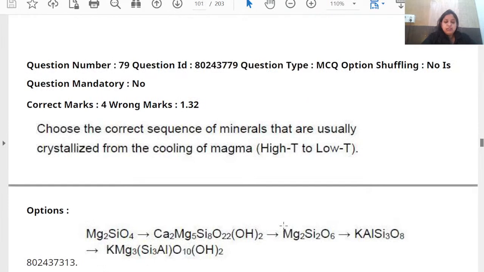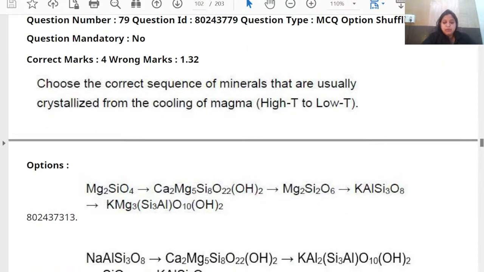Choose the correct sequence of minerals that are usually crystallized from the cooling of magma. When it comes to the cooling of magma, this is actually Bowen's reaction series that is mentioned over here.